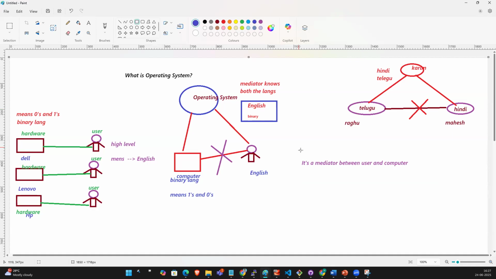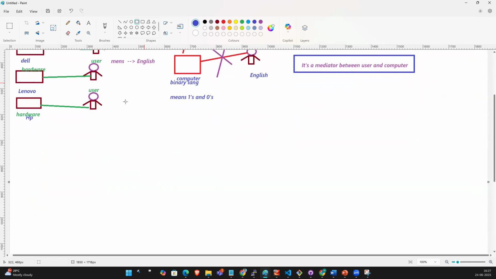Guys, understood? So what is OS? Now tell me what is OS. It's a simple, layman language meaning. So what is OS? It's a mediator between user and computer. Now you understood what is OS? Yes.